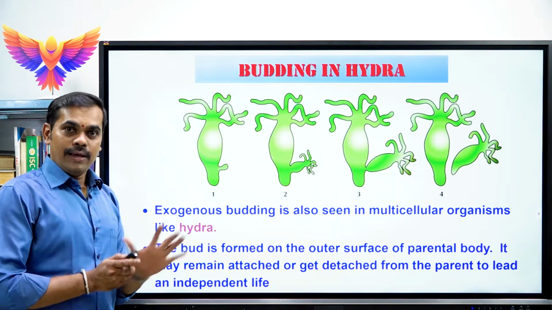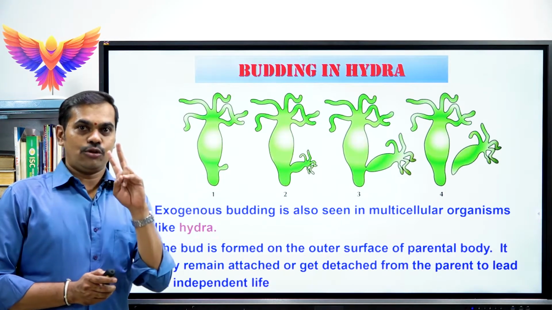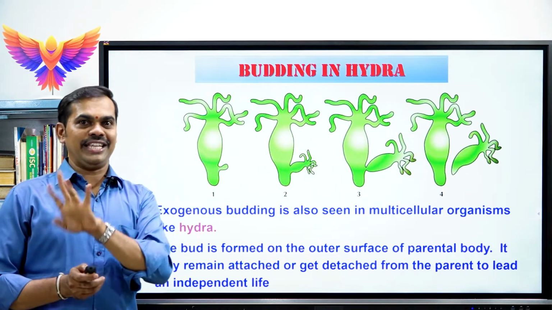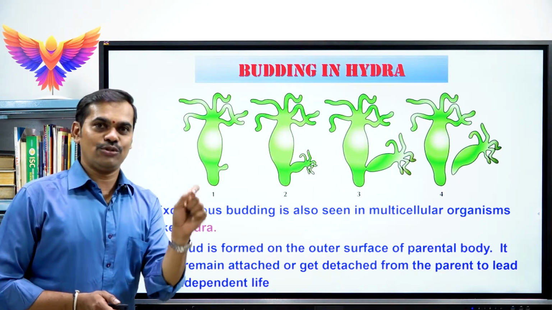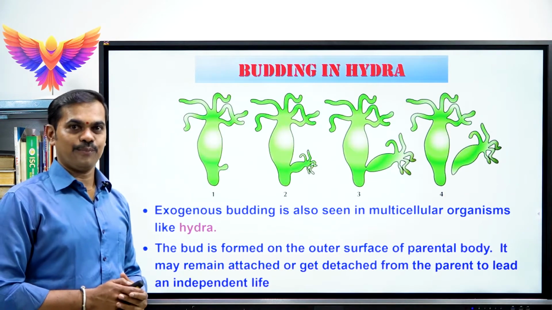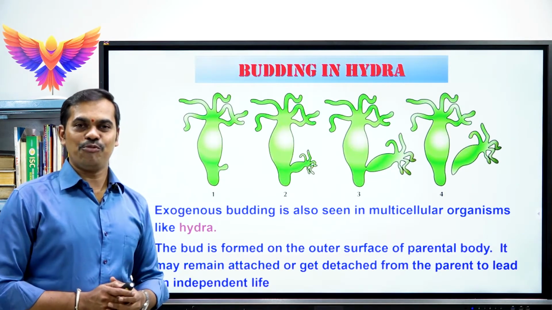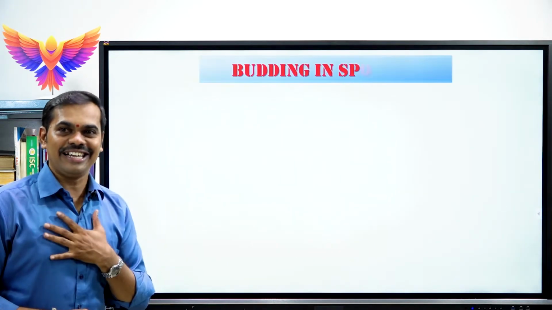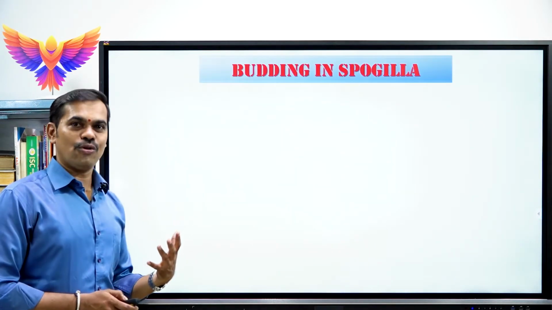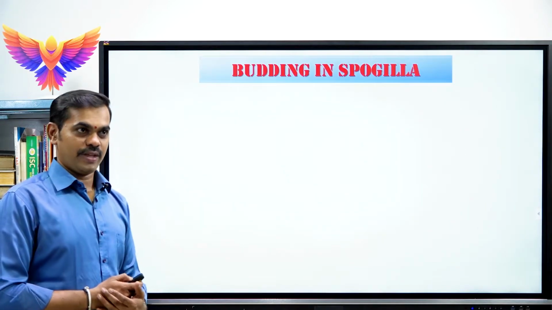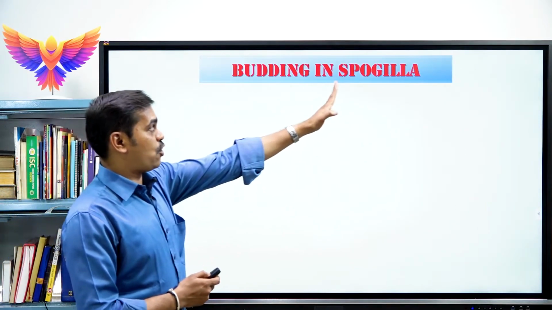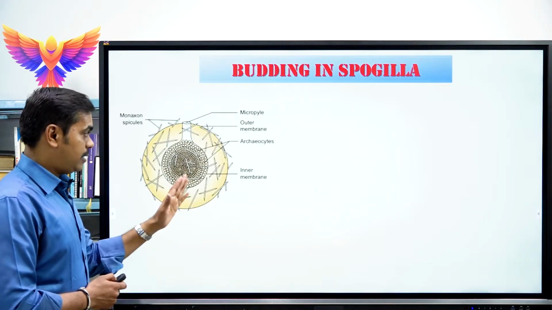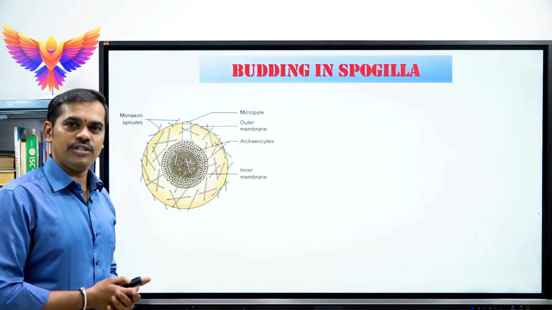Okay children, here we have studied two examples of budding, budding in yeast and budding in hydra. Both come under exogenous or external budding. Next, the second type of budding we are supposed to learn is called internal budding, or endogenous budding. Endogenous budding is commonly seen in spongilla. Look at the diagram of spongilla.